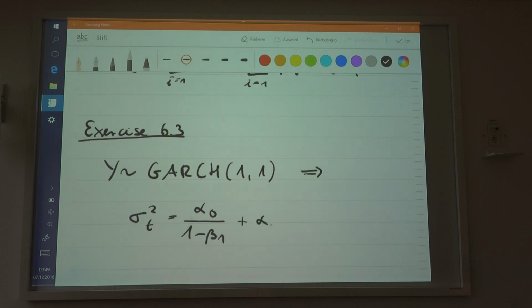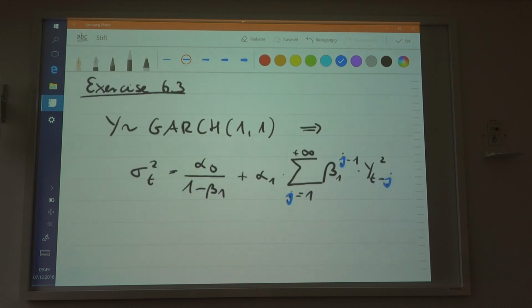plus alpha 1 times, and you have this kind of weird sum here, so the sum starts at j equal to 1, and you have beta 1 to the power of j minus 1 times y t minus j squared. Okay, so j is basically the summation index that you would have here.